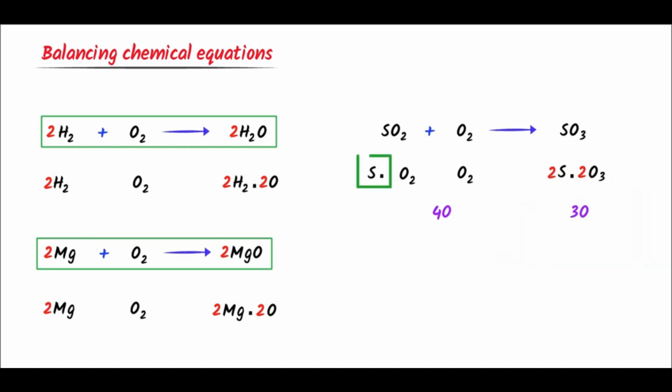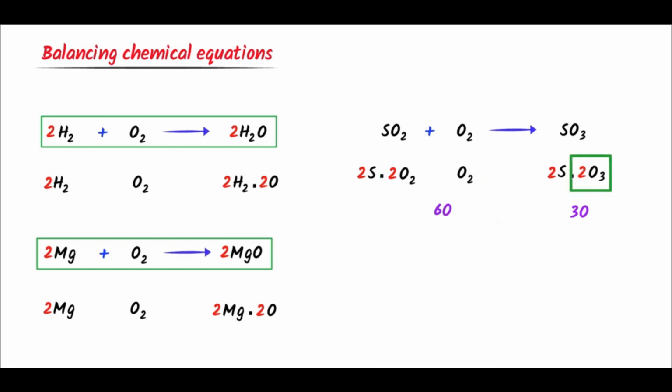Now at the left hand side, there is 1 sulfur and there are 2 sulfur at the right hand side. So I place here 2 with sulfur. Sulfur is attached to oxygen, so I place 2 with it. Now 2S, here S is balanced. Secondly, 2 into 2 equals 4 plus this 2 oxygen equals 6 oxygen. At the left hand side, there are already 6 oxygen.